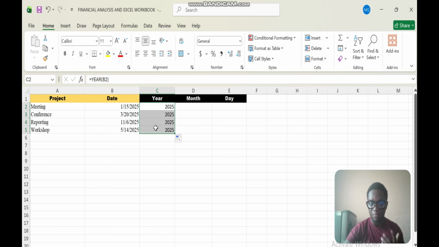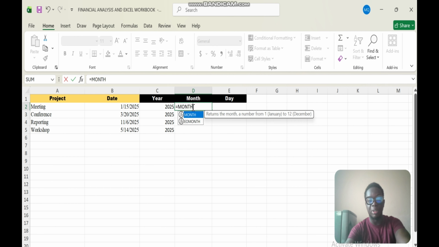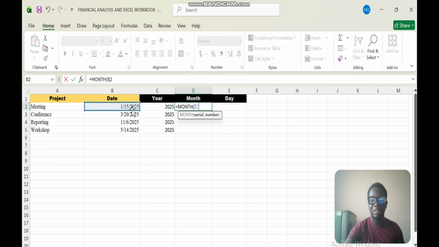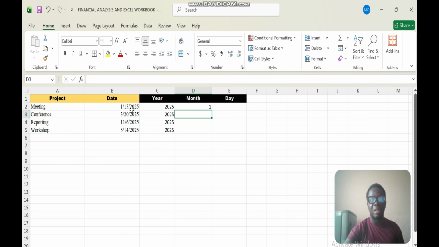As simple as that. Now we're going to get the month. All right, the month is simply going to be our month function. So month, we are going to select the month from the date. All right, and now we can close it like so, and we are going to get our month. So this is month 1, which is January. This is month 3, which is March. This is month 11, which is November. From here, this is month 5, which is May.